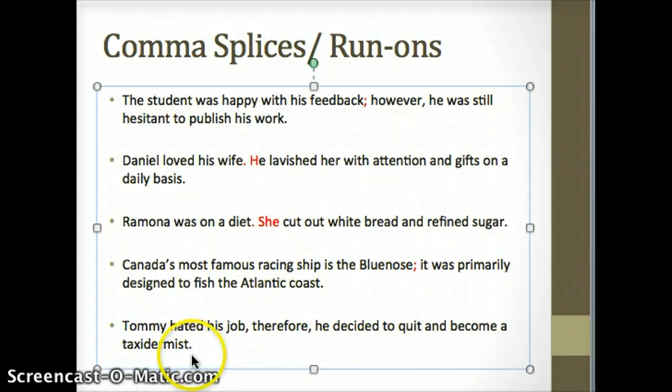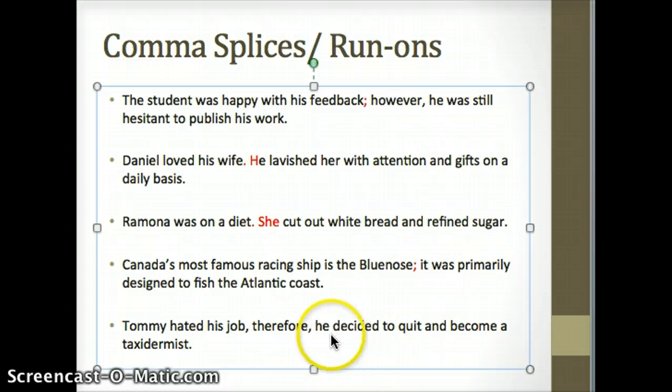And then the last one: Tommy hated his job, therefore he decided to quit and become a taxidermist. This one is very similar to our first one, where there's a transition word and then two complete independent clauses connected together. Tommy hated his job could stand as its own sentence. Our subject is Tommy, and the predicate is hated his job.